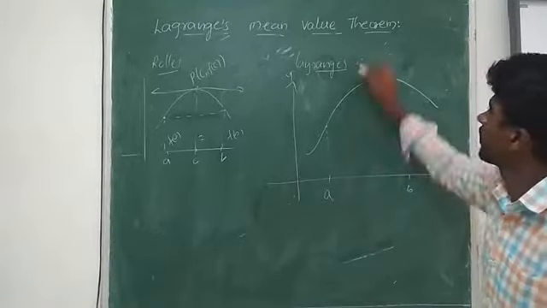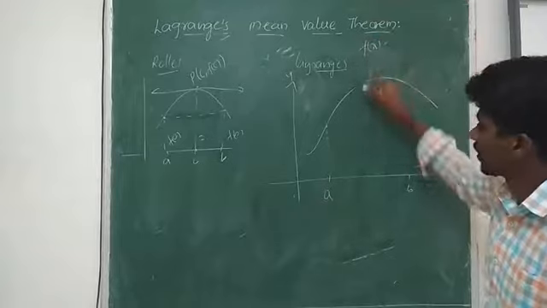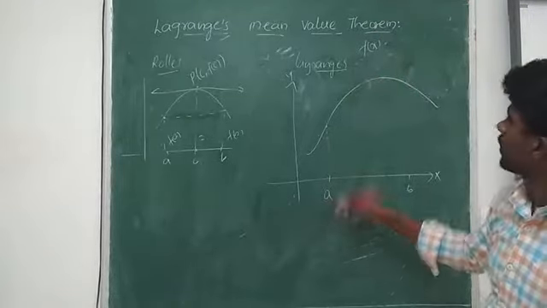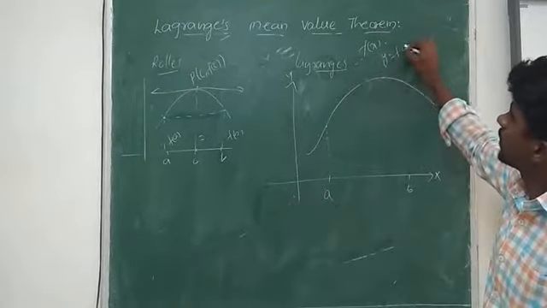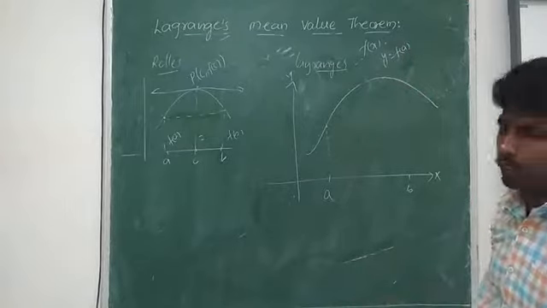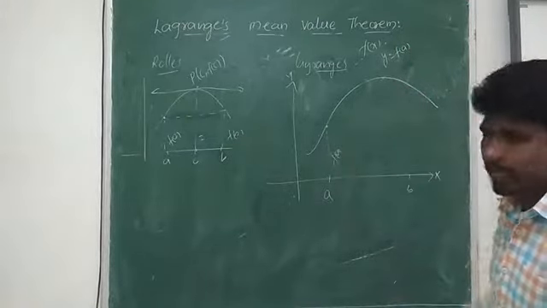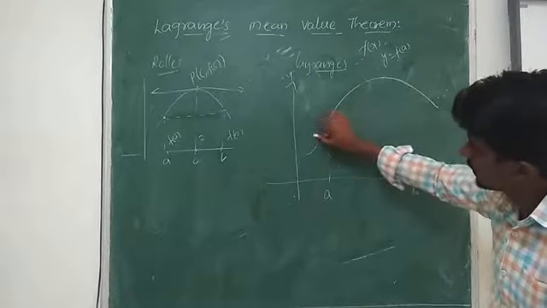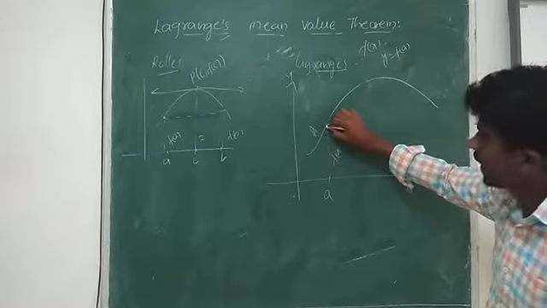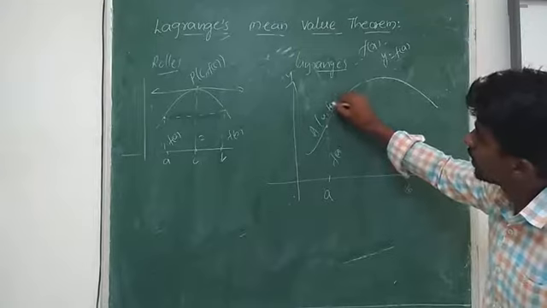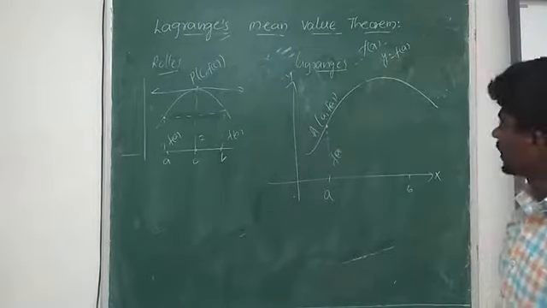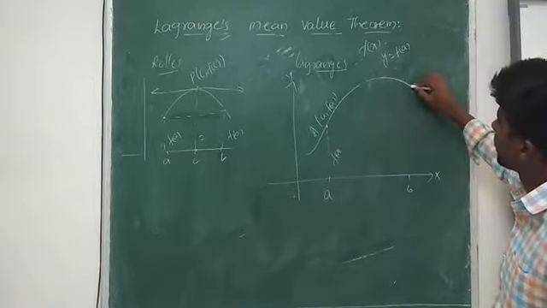I have a function f of x and I have an x coordinate a, so the y coordinate is nothing but f of a. So I get the y coordinate as f of a, and the point A is (a, f of a). Next, I consider one more point b.